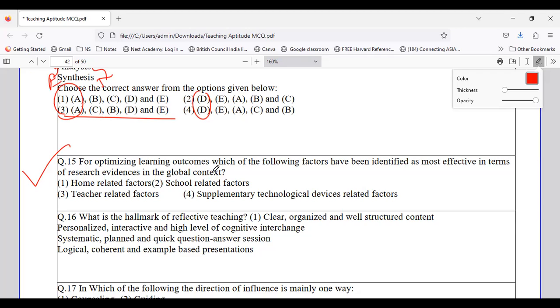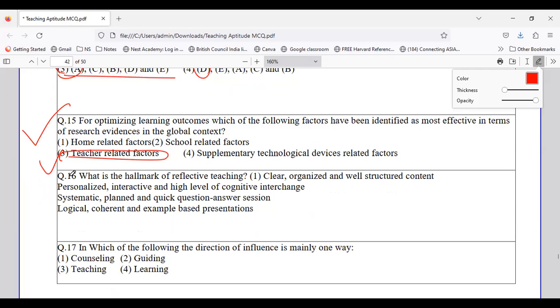So the one which is very effective stands to be teacher related factors. So for question number 15, the right answer is option number 3.